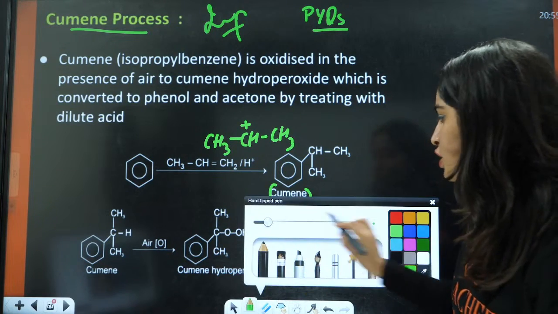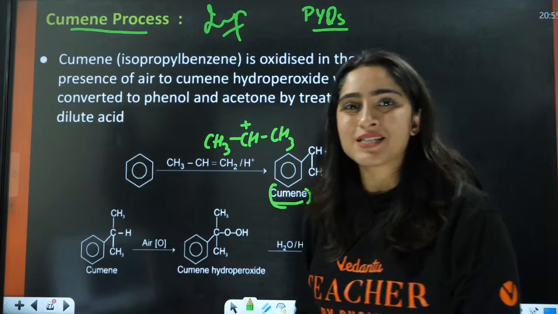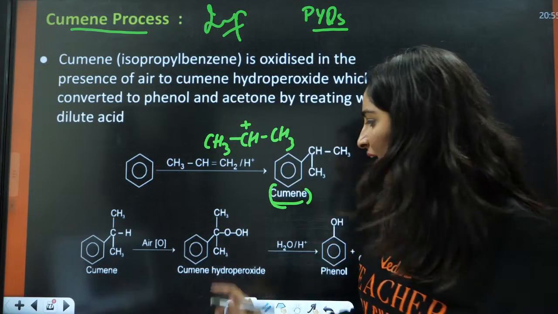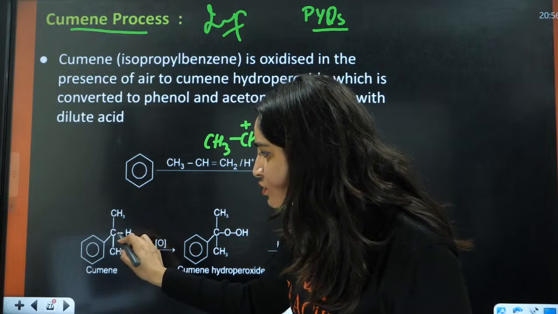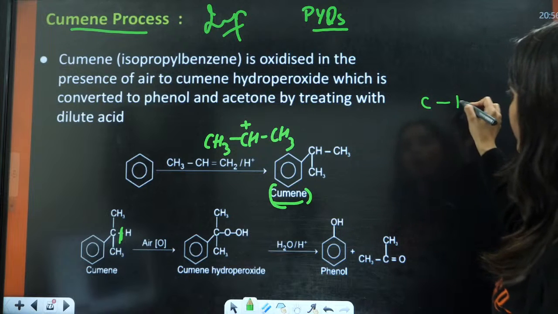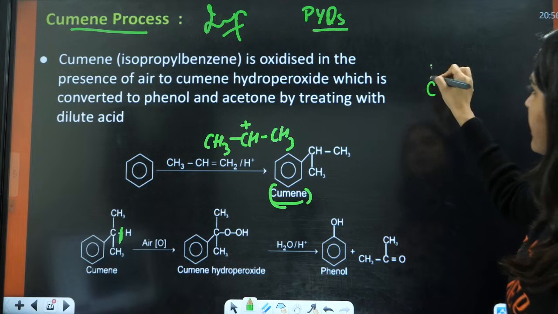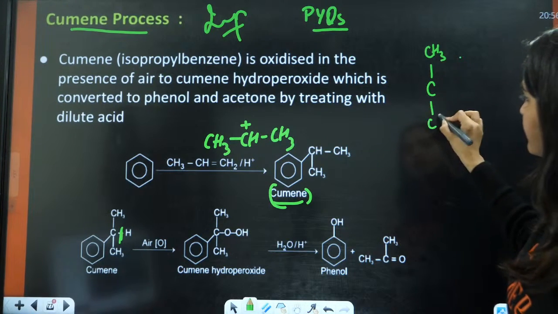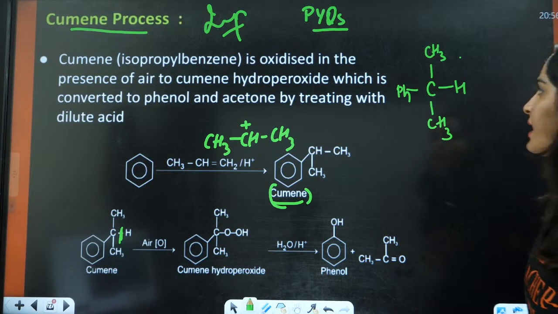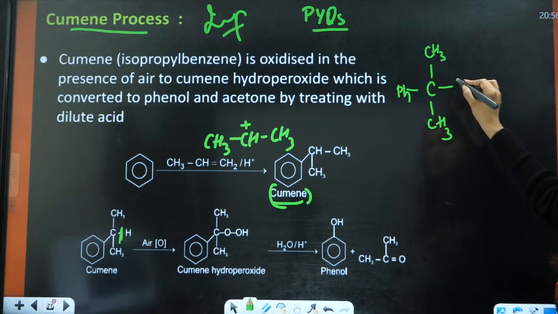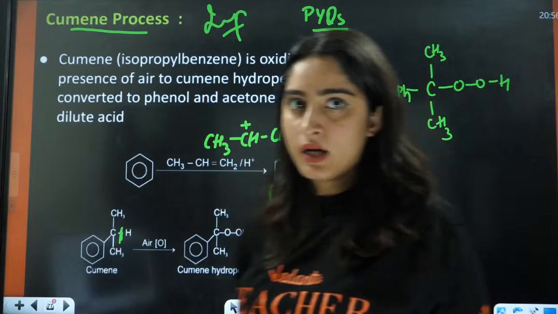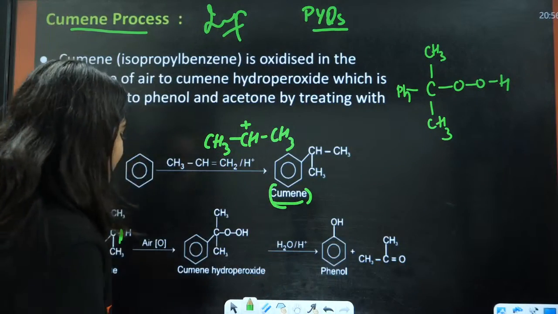After the formation of isopropyl benzene, in the presence of air, that is O2, it will have a peroxide linkage here. This O2 is going to be placed in between the C-H bond. You have this C, this is CH3, this is CH3, this is H, and this is the benzene group. This H is going to be replaced by OOH. This is going to be the formation here.